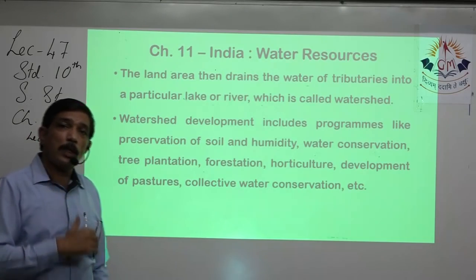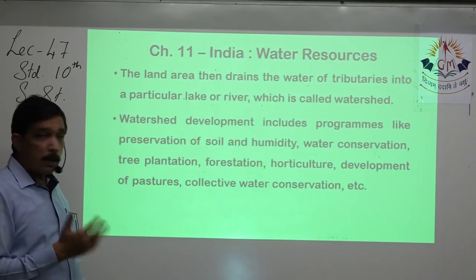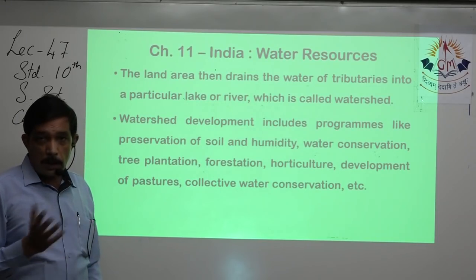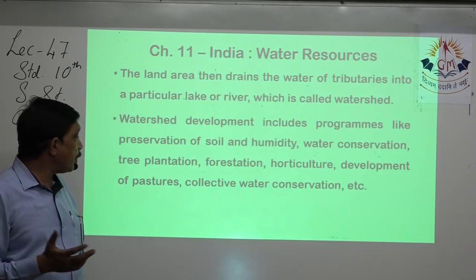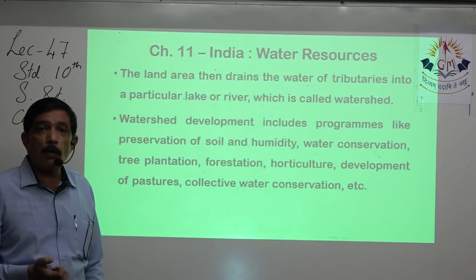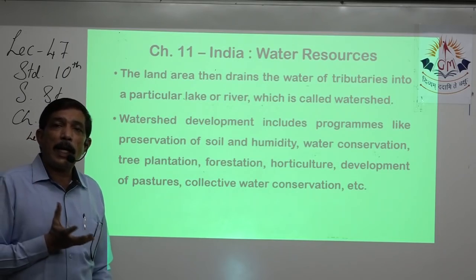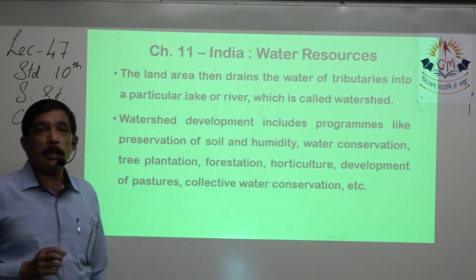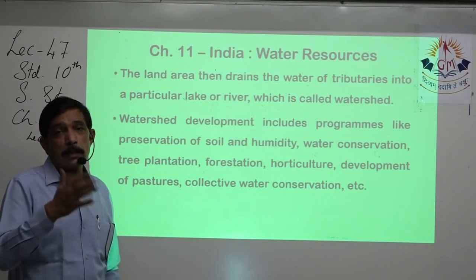Plus we are already doing water conservation. Tree plantation can help. It will also increase the forest area. Horticulture can be developed. Development of pastures: as I said, lots of humidity is present in the ground, so grass keeps growing, and the nearby villages can graze their cattle in this pasture land.